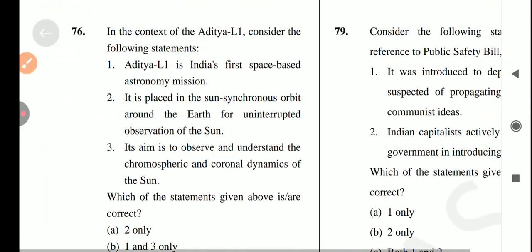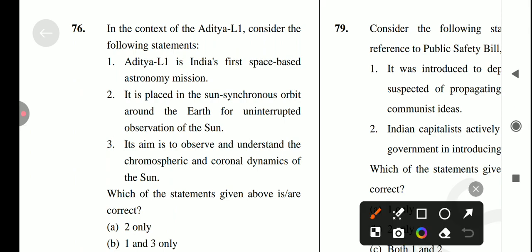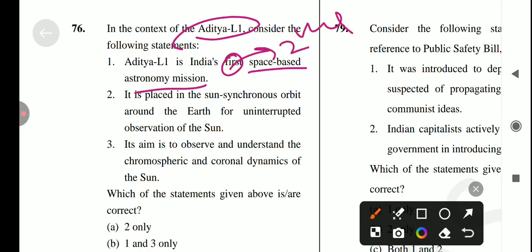Let's come to the next question, which is in the context of Aditya L1, consider the following statements. First is Aditya L1 is India's first space-based astronomy mission. No, it's not a correct statement. It's the second. Okay, so first statement is incorrect. Next is it's placed in a geosynchronous orbit around the Earth for uninterrupted observation of the sun.